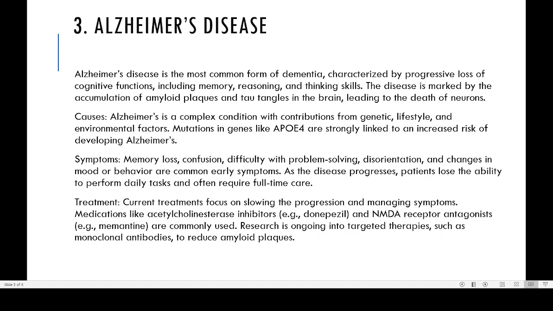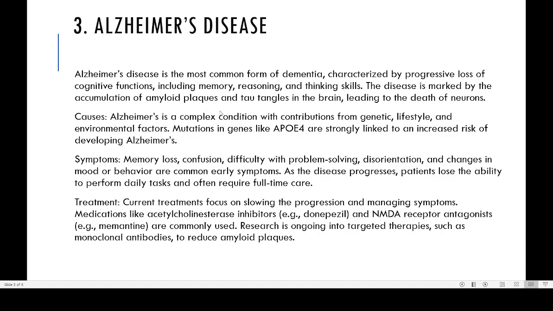And you can see that every part of the brain is slowly shrinking. The left side is a normal brain, and the other side is an affected one. What happens is that their ability for thinking, remembering, planning will all be gradually affected. So this is what is happening in the case of Alzheimer's disorder.